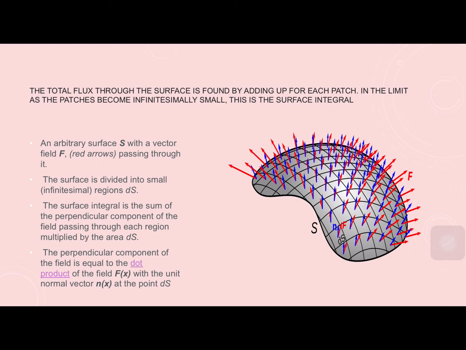The surface integral is the sum of the perpendicular component of the field passing through each region multiplied by the area dS. The perpendicular component of the field is equal to the dot product of the field F of x with the unit normal vector n of x at the point dS. So the normals are shown in blue and the flux in red.